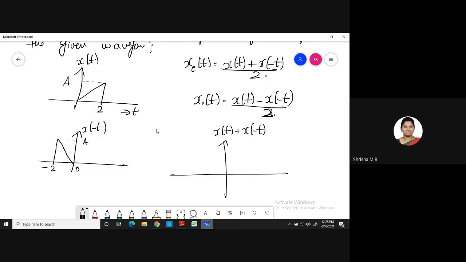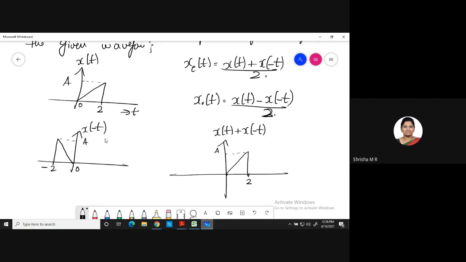Now you tell me what to do. At 0, what is the signal? Compare both the signals. At 0, it is 0 only. At 2, it is A. So add these two. Here you have A at 2, and here you have 0 at 2. So A plus 0 is A only, right? Yes, ma'am. That is A only.